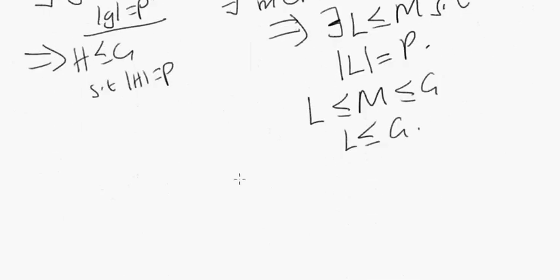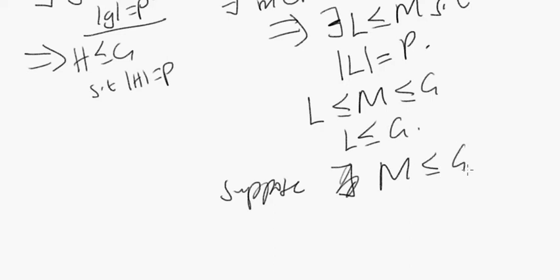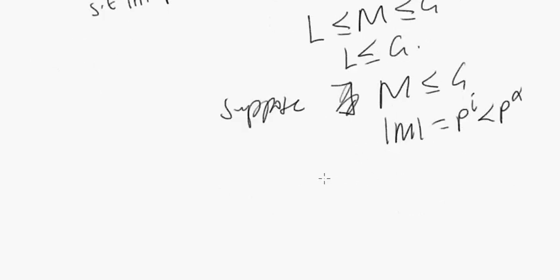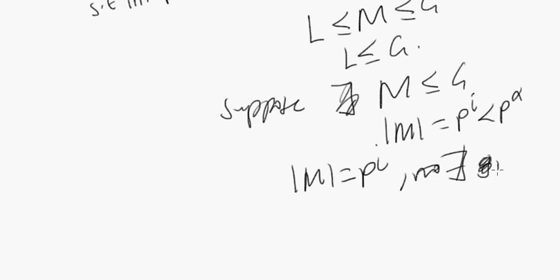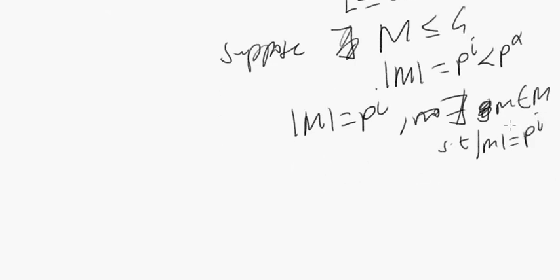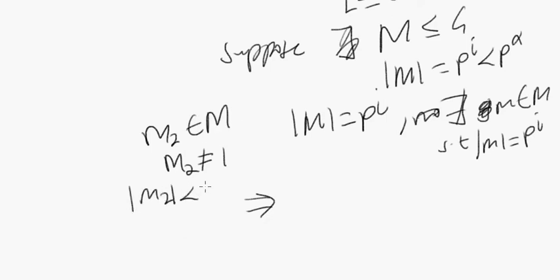Suppose that for the M subgroup of G, where the order of M equals p to the I, and p to the I has been chosen to be strictly less than p to the alpha, there doesn't exist m in M such that the order of m equals p to the I. Well, can't we use the argument we used before to say that if we pick any non-identity element of the subgroup M, let's call it m2, not equal to the identity and an element of M, the order of m2 has to be strictly less than p to the I, right?